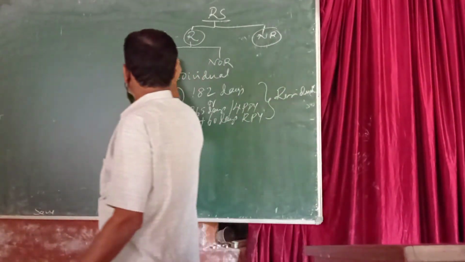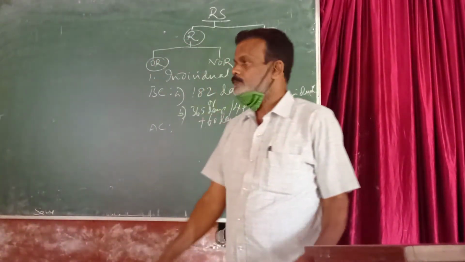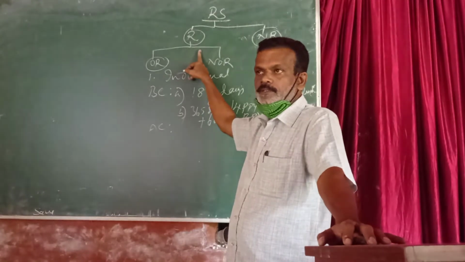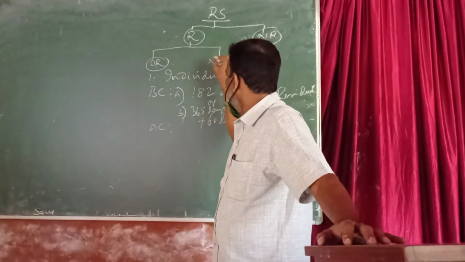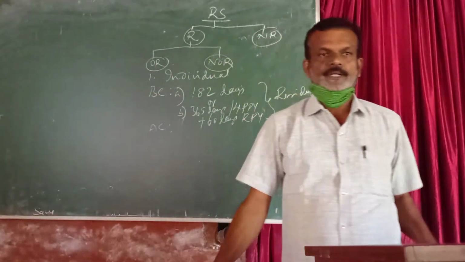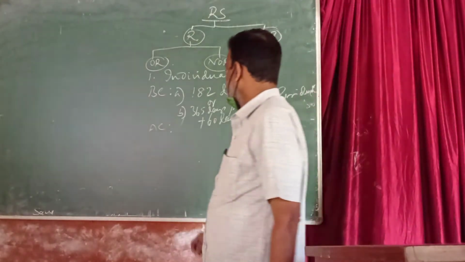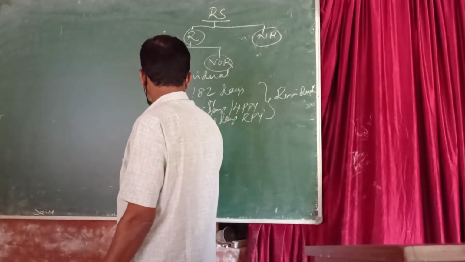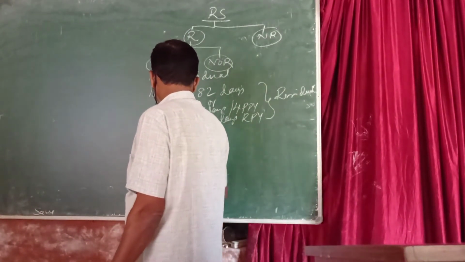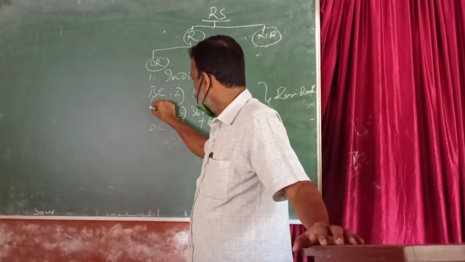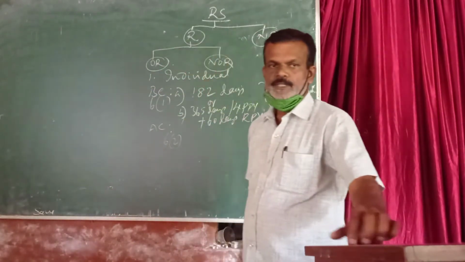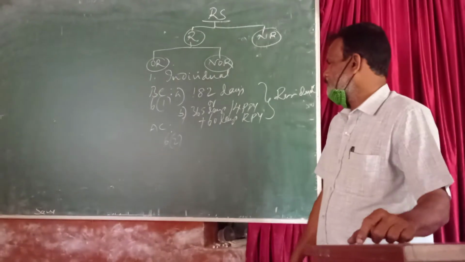Then if he becomes a resident, we have to consider whether he is an ordinary resident or not ordinary resident. Again, we have to apply the additional conditions under section 6 subsection 2. The basic conditions are under section 6 subsection 1.